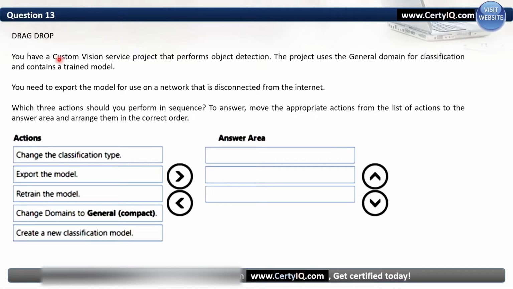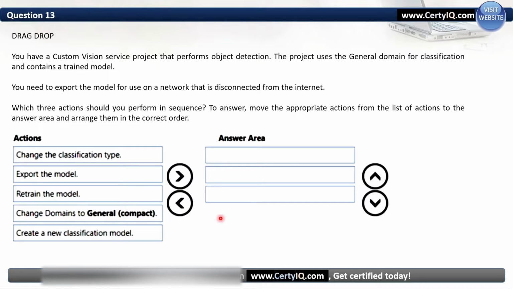Question number 13. This is a drag and drop type question. You have a Custom Vision service project that performs object detection. The project uses the General domain for classification and contains a trained model. You need to export the model for use on a network that is disconnected from the internet. Which 3 actions should you perform in sequence? To answer, move the appropriate actions from the list of actions to the answer area. Means we can drag and drop to this answer area.